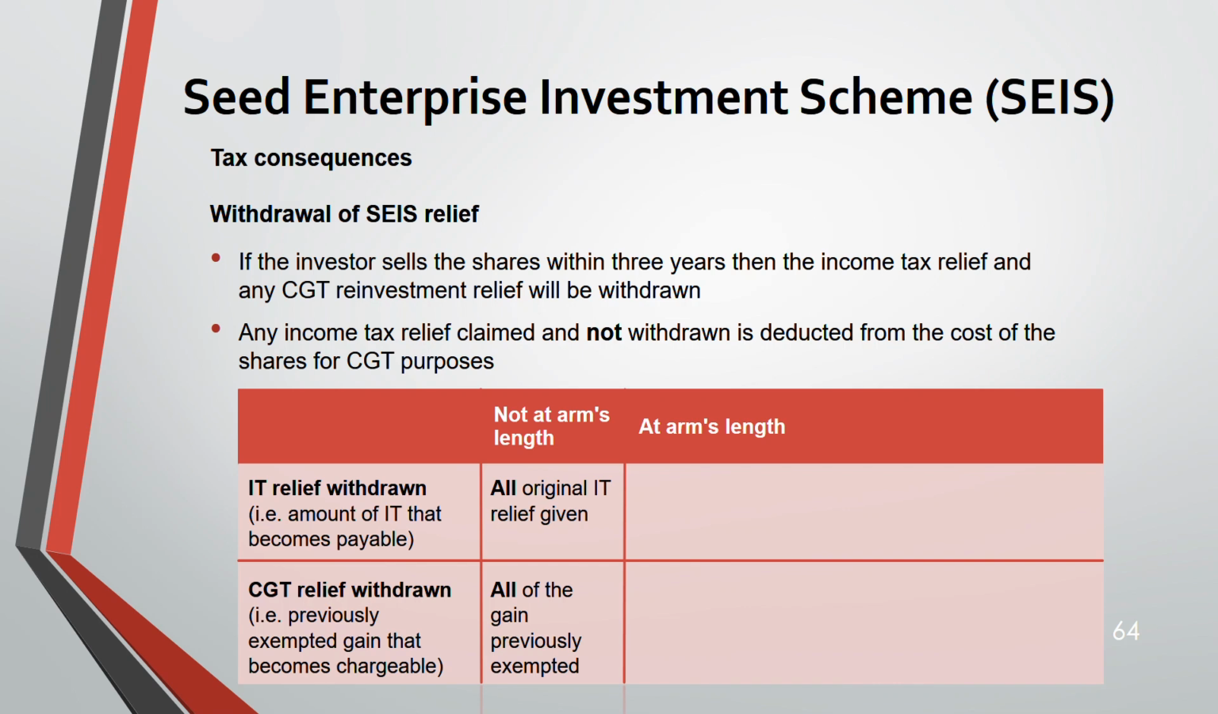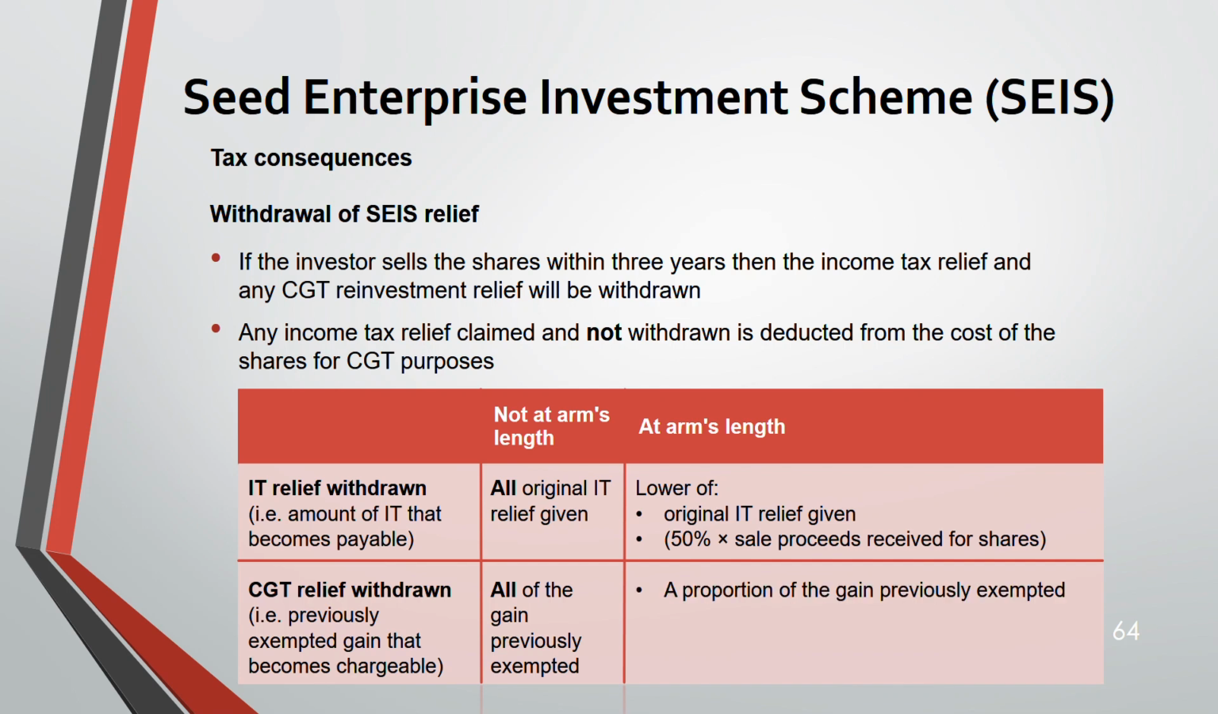All of the gain previously exempted will be chargeable now. And if it's at arm's length, then the income tax relief withdrawn will be the lower of the original income tax relief given, or 50% of the sale proceeds received for shares. And for CGT, a proportion of the gain previously exempted. This is how you work out the proportion if it's at arm's length: the amount of income tax relief withdrawn divided by the original income tax relief given. Okay, we'll do a question on this.